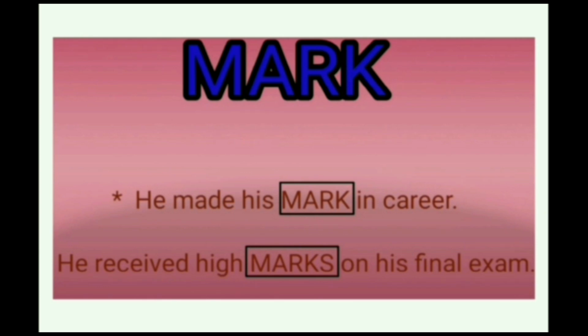Here also two examples. The first sentence is, he made his mark in his career. And the next sentence is, he received high marks on his final exams. Here also two different situations, two different meanings, which can be called a homograph.